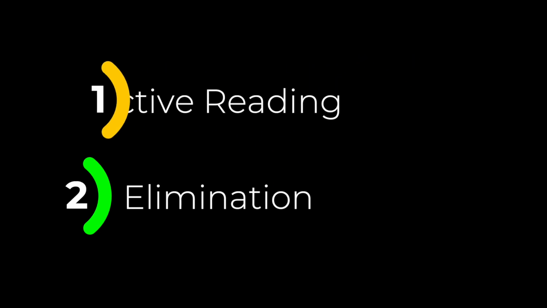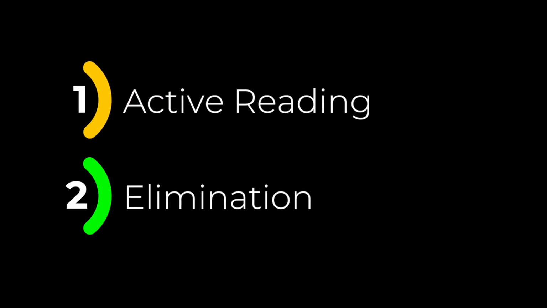In this video, we are going to see how to use elimination techniques to achieve high accuracy in solving RCs. This is the second step in solving an RC with high accuracy. The first step is to read actively. If you haven't seen the video where we read this particular passage actively, click the link that you see on the top right, watch that video and then come back to this.